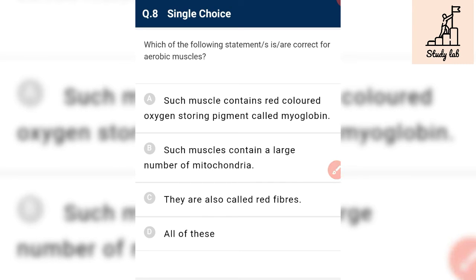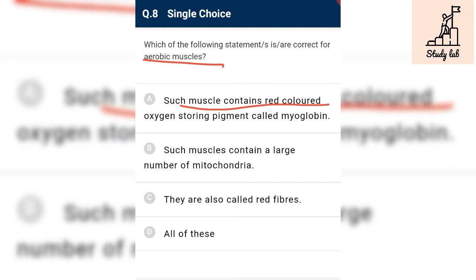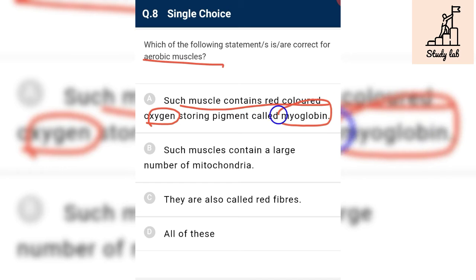Which of the following statements are correct for aerobic muscle? Aerobic is something related to oxygen. Such muscle contains a red colored oxygen storing pigment called myoglobin. Yes, and myoglobin has more affinity for oxygen than hemoglobin. Such muscle contains a large number of mitochondria.